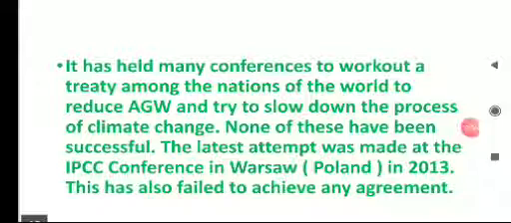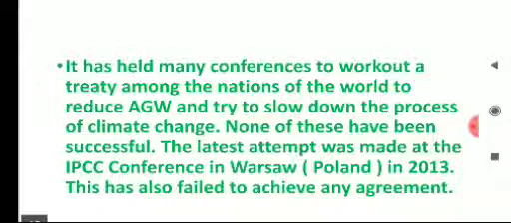IPCC has held many conferences to work out a treaty among the nations of the world to reduce AGW and try to slow down the process of climate change. None of these have been successful. The latest attempt was made at the IPCC conference in Warsaw, Poland in 2013. This has also failed to achieve any agreement.